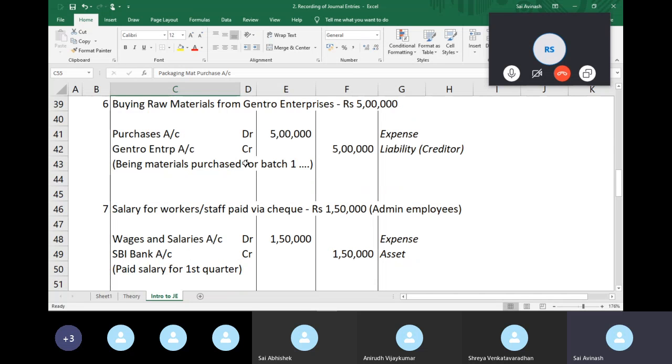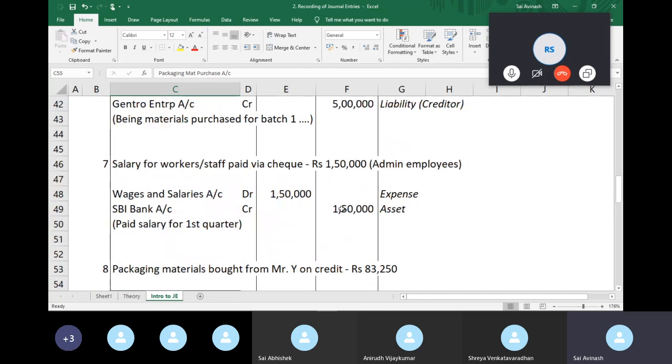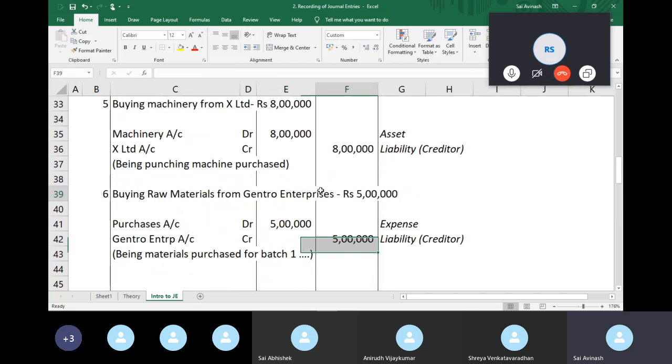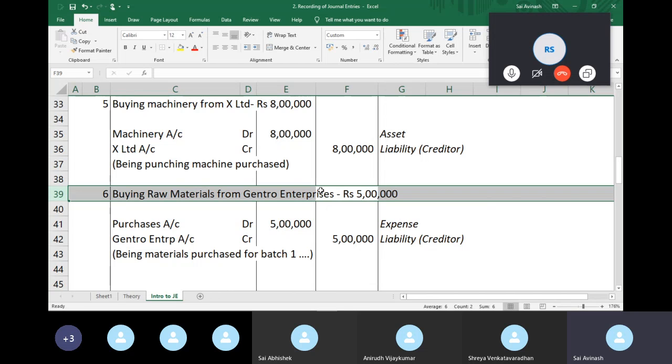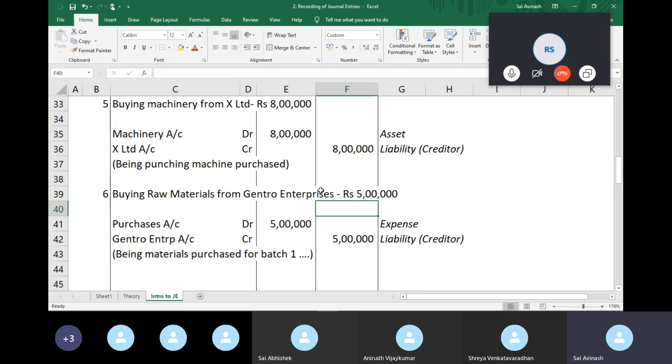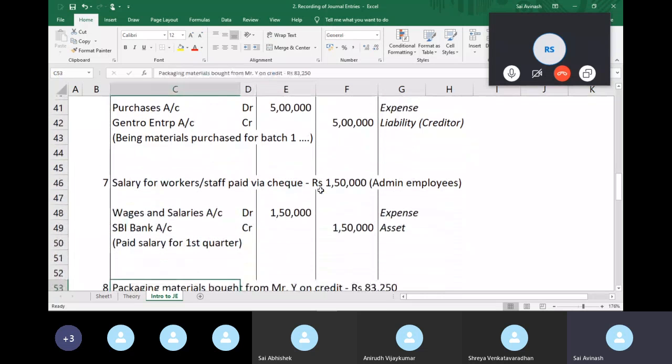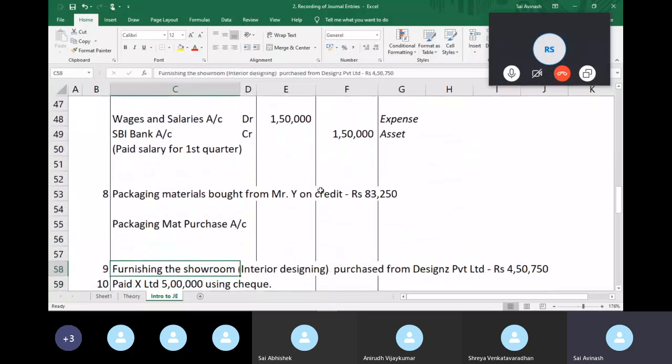Say we mentioned this in the purchase account. So a purchase account will have, say, the value of this account is 80. This transaction is 83,000, right? And this is about 5 lakhs, this purchase. So we'll have a balance of 5,83,215 in our purchases account. And we'll be thinking, okay, I have 5.8 lakhs worth of raw material to process. But that's not true. I only have 5 lakh worth of raw material. So we want to help our accounts reflect the best situation possible. So we try to be as creative and precise with our account naming and account creation as possible.